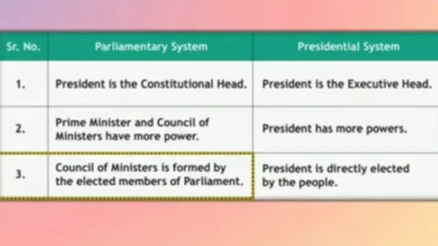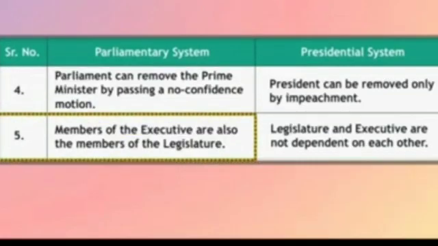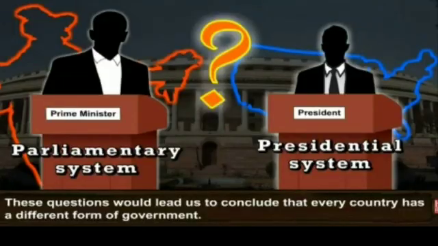Presidential system. The President is the executive head. The President has more powers. The President is directly elected by the people. The President can be removed only by impeachment. Legislature and executive are not dependent on each other. These questions would lead us to conclude that every country has a different form of government.